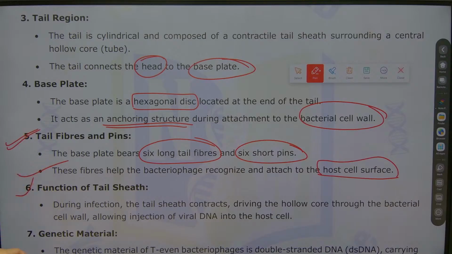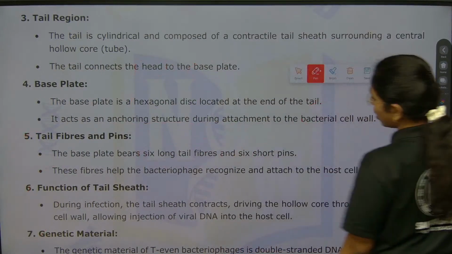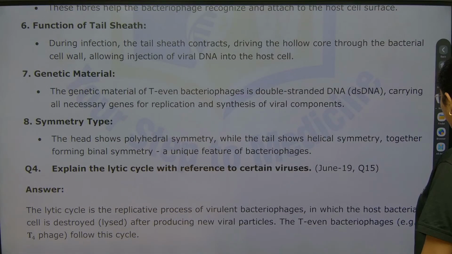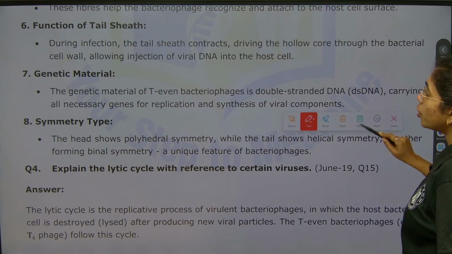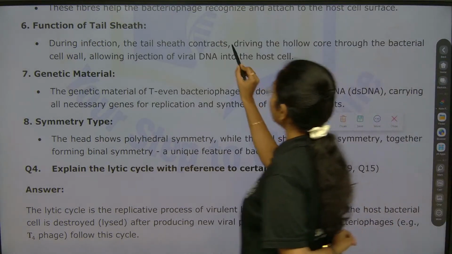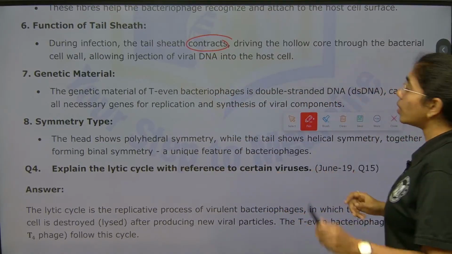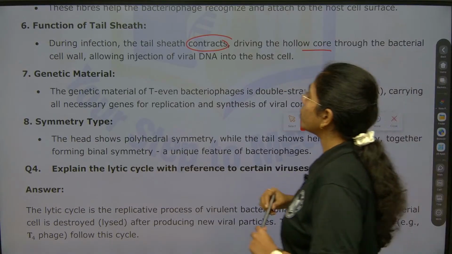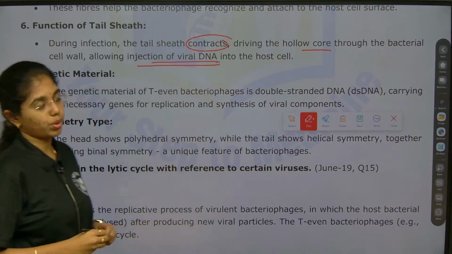Lastly, function of tail sheath, then genetic material, then symmetry type. Function of tail sheath: during infection, the tail sheath will contract. This will drive the hollow core through the bacterial cell wall, allowing the viral DNA into the host cell.